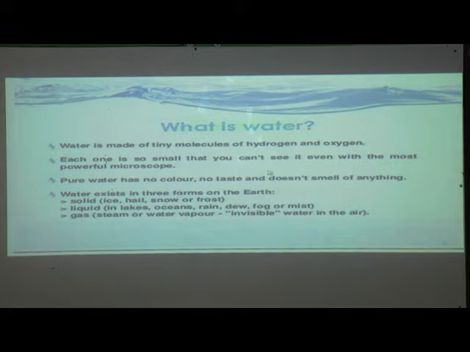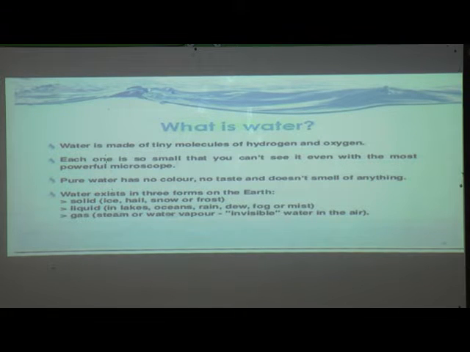Now, water exists in three forms on earth. First it is solid, second it is liquid, and third it is gas. So in these three forms we find water here on earth. How is it solid? Examples are ice, hail, snow or frost. In these forms water is in the solid state.